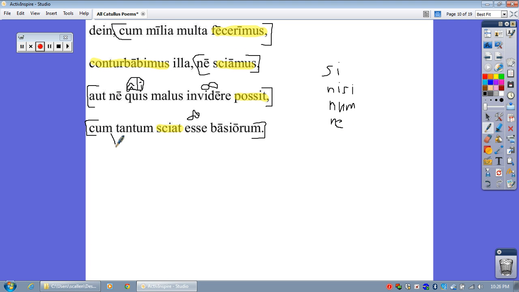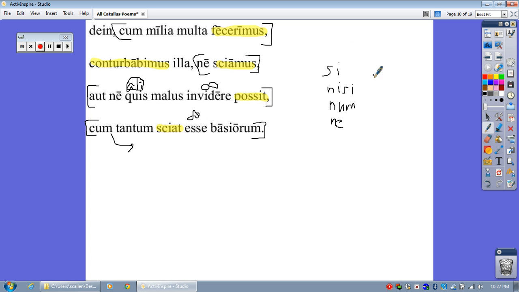Or I guess you could say when as well. So then when we will have made many thousands, we will mix them all up so that we don't know how many there are, basically, and so that nobody else, not any malus, not anybody bad, is able to cast an evil eye on us when he knows that there are such a large number of kisses.